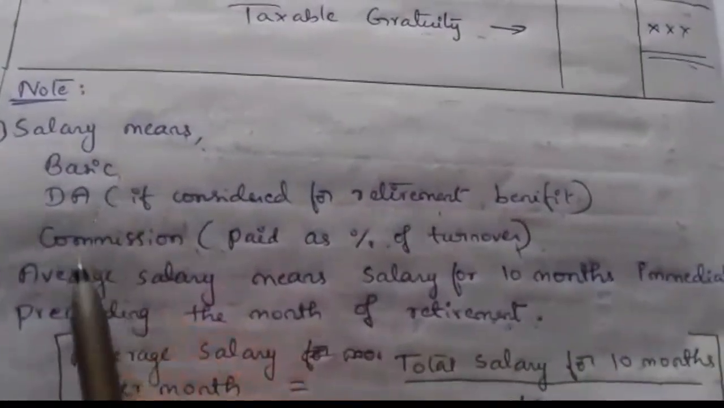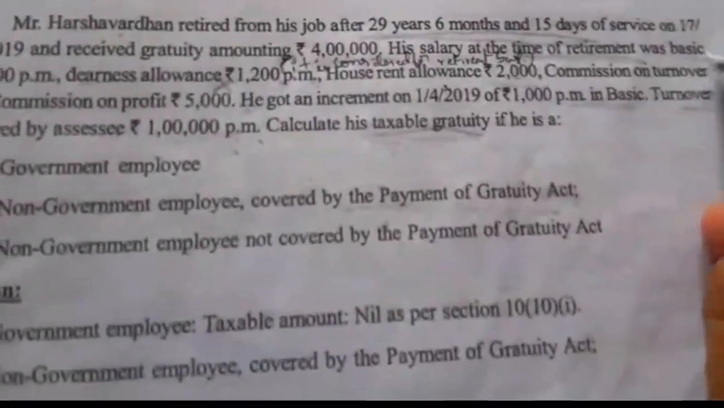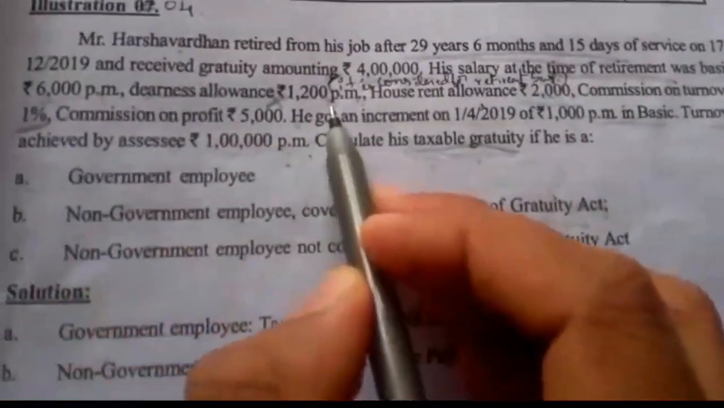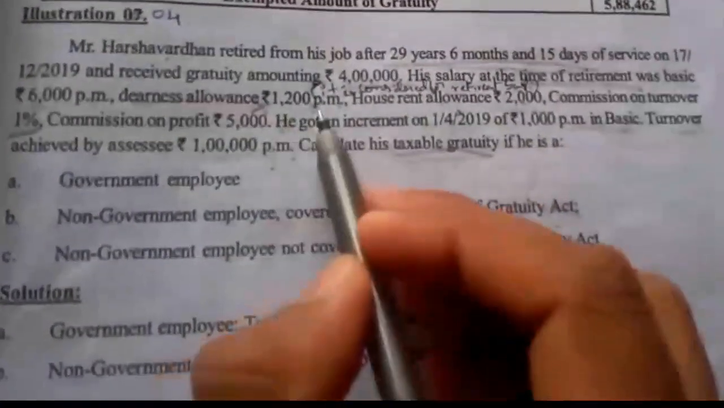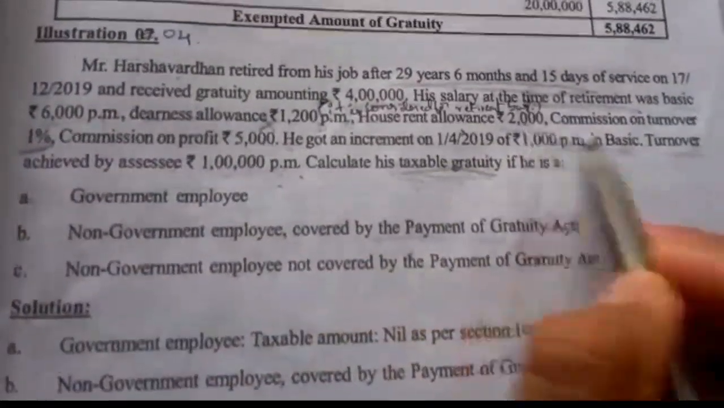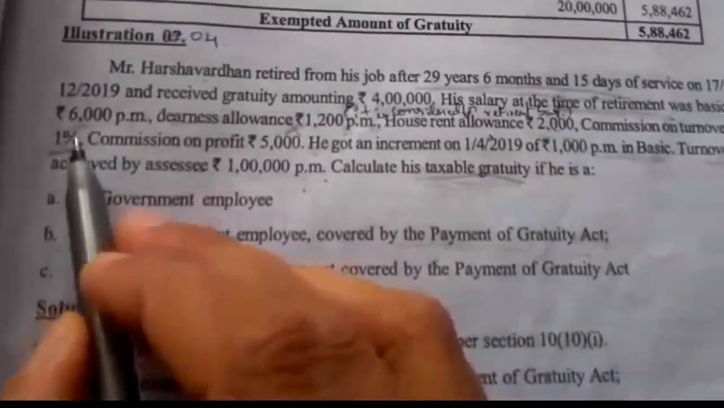But in case of employees not covered under the Act, we have to take 10 months salary for average salary. Here salary means basic, DA if it is considered for retirement benefit, and commission given in percentage. In this question basic is given 6,000 per month, so we have to take it for 10 months. Dearness allowance 1,200 per month is also considered for retirement benefit, so we have to include it in case of not covered under the Gratuity Act. House rent allowance is irrelevant. Commission on turnover is given in percentage, this we have to take. This percentage is calculated on turnover.